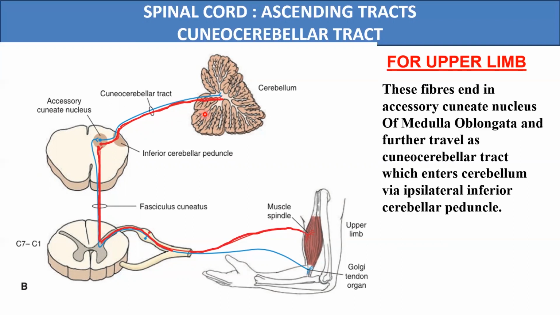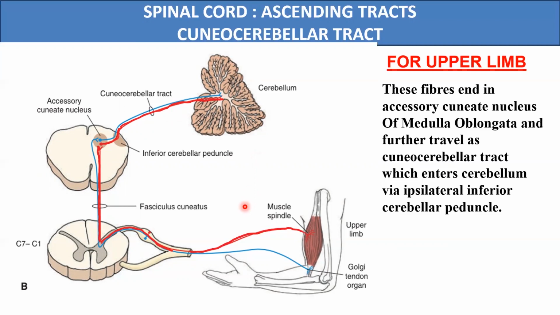So this tract is the equivalent of the posterior spinocerebellar tract, but it will carry the unconscious proprioceptive information above the C8 segment of the spinal cord, as the Clarke's column is present only up to the C8 segment.